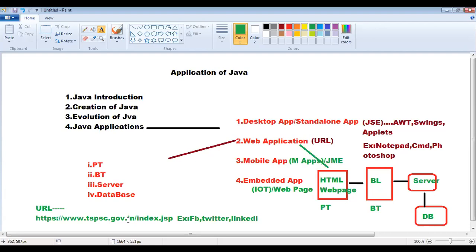The fourth thing, embedded applications. In embedded applications, there is IoT, the Internet of Things. Whenever I'm developing any kind of IoT project or application, web pages are required. Those web pages can be developed with the help of Java technology. Okay, these are the applications of Java. This is the type of applications we are going to develop.